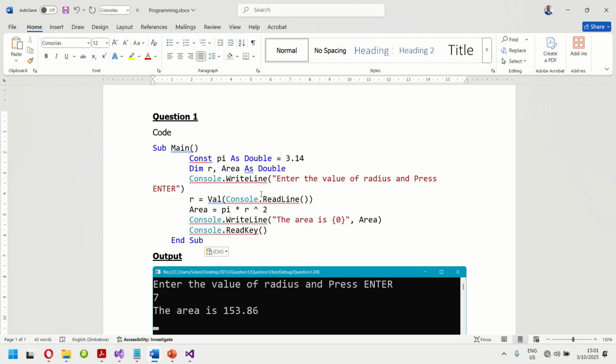Yes, it's the same. The code is the same. It has minor changes. Do you want us to go through the Windows Forms?